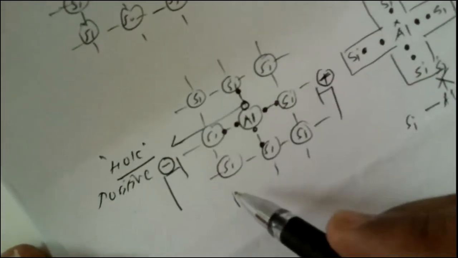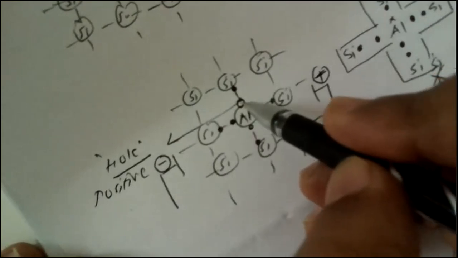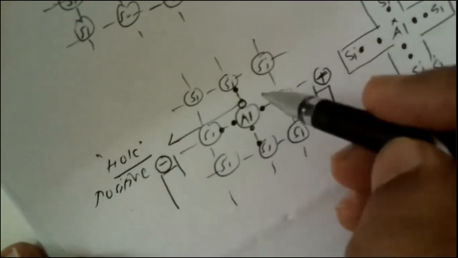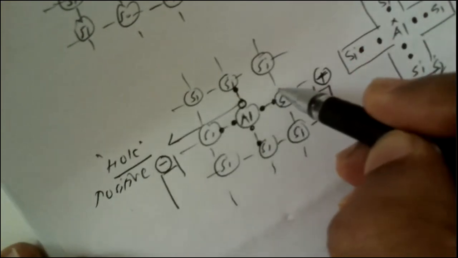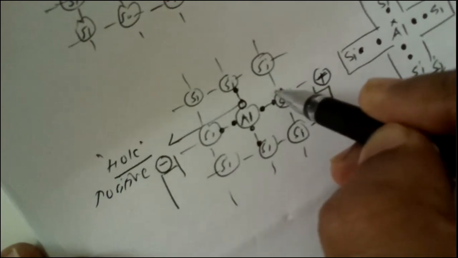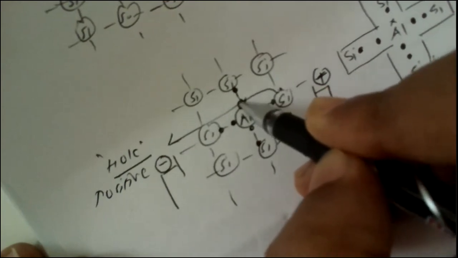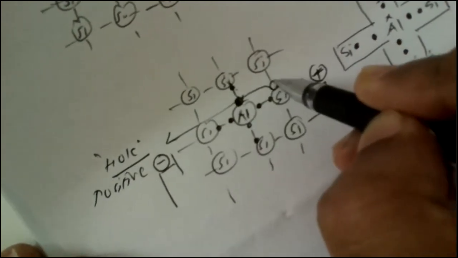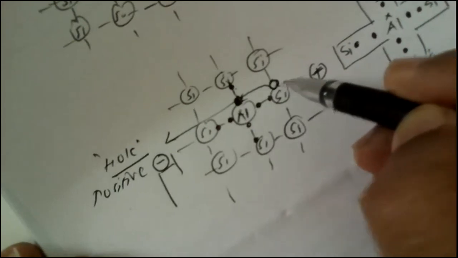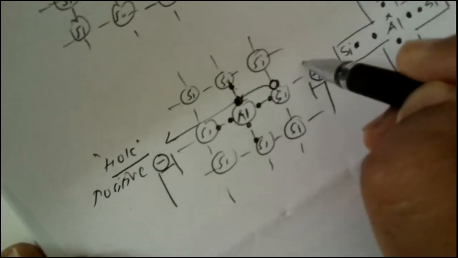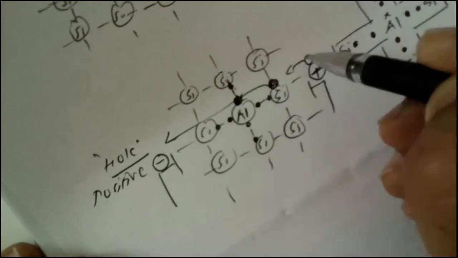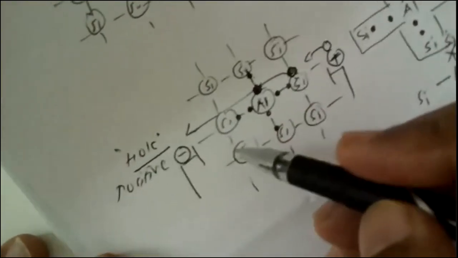So in this case, if this hole or empty space is present, then on application of an electrical potential, some nearby electron, say for example, this silicon gives its electron to aluminum for the formation of this bond between aluminum and silicon, which creates again another new hole. To occupy this hole, some nearby silicon atom also contributes its electron, which creates another hole. So thus by migration of holes, the current conduction is carried out.